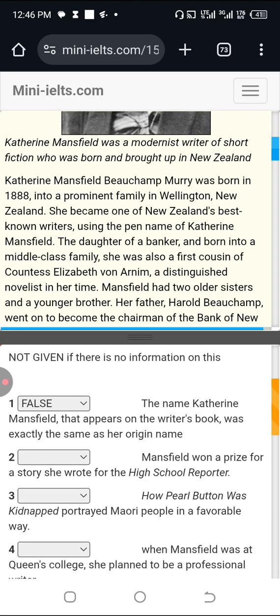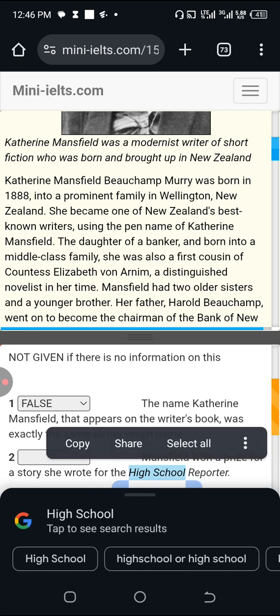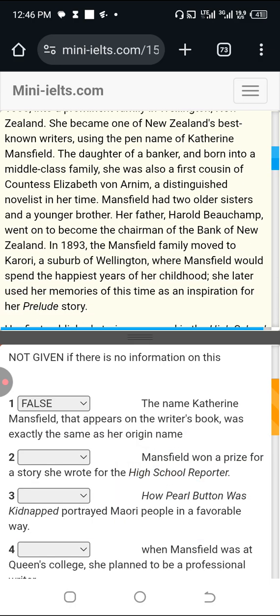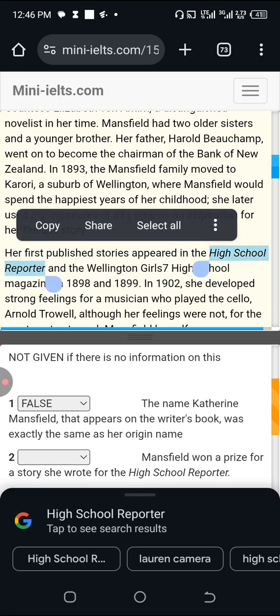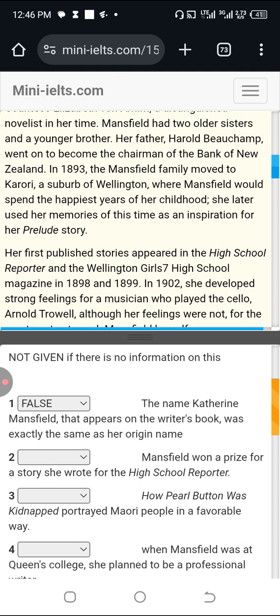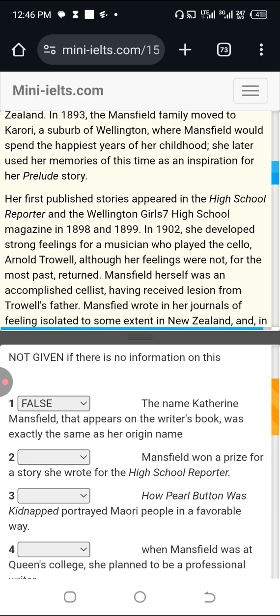Question 2 says, Mansfield won a prize for a story she wrote for the High School Reporter. Notice that High School Reporter is in italics. So I just need to scroll and look for High School Reporter. I can see High School Reporter here. Her first published stories appeared in High School Reporter and the Wellington Girls' High School magazine in 1898 and 1899. In 1902, she developed strong feelings for a musician. Can you see? We can't see anything about a prize there. So I'm going to pick not given.